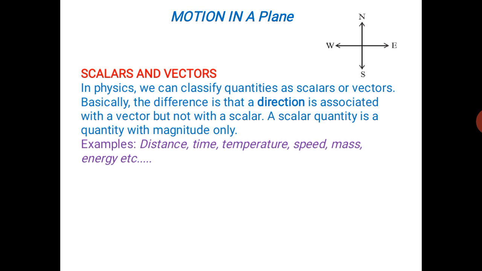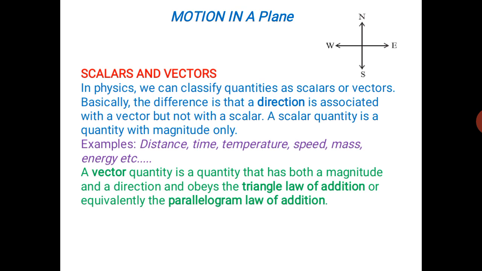So no need of direction. These quantities are scalar quantities. Whether the quantity is a fundamental quantity or a derived quantity, if we can express it in terms of numbers only without direction, such quantities are called scalar quantities.